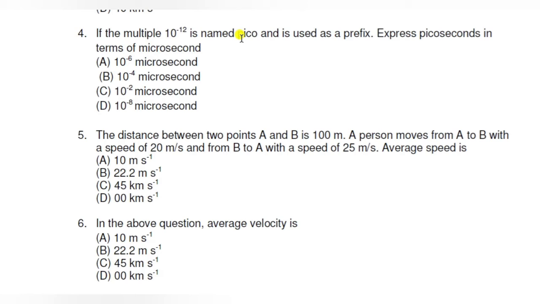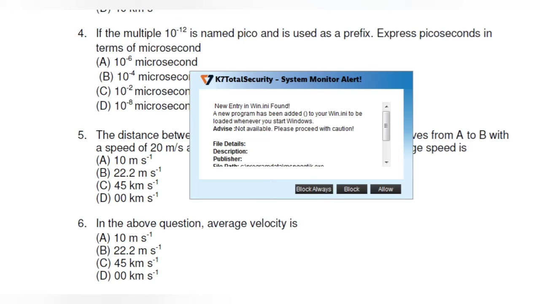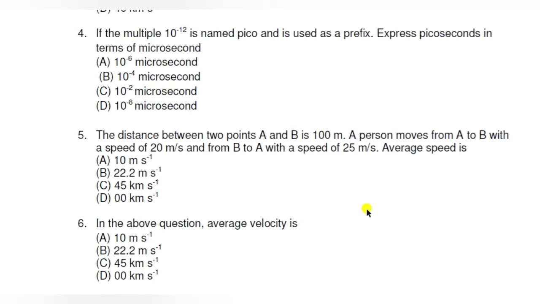So the total distance will be 100 plus 100, that is 200 meter, and time taken will be 4 plus 5, that is 9 seconds. So average speed will be total distance upon total time. This will be equal to 200 divided by 9, and it will be 22.2 meter per second. So the right answer will be option B, 22.2 meter per second.